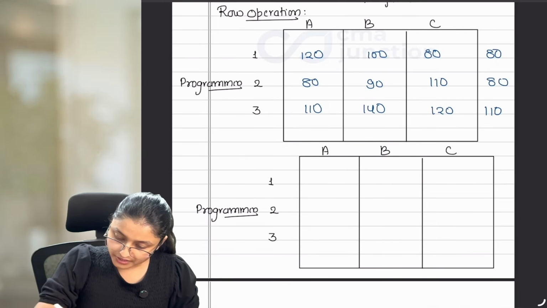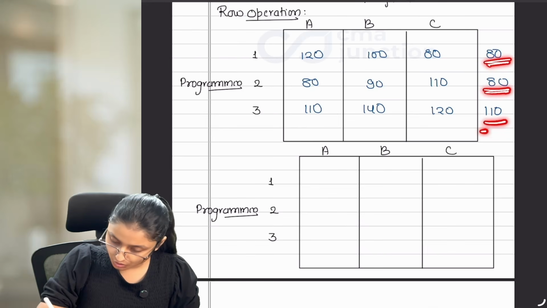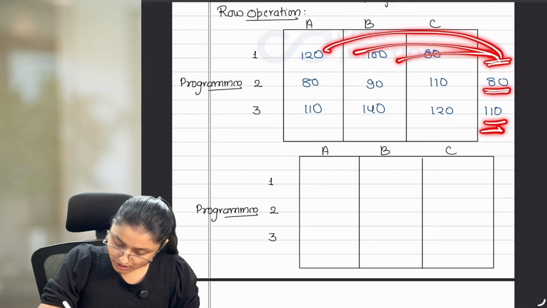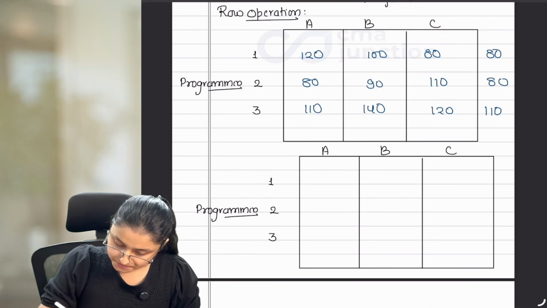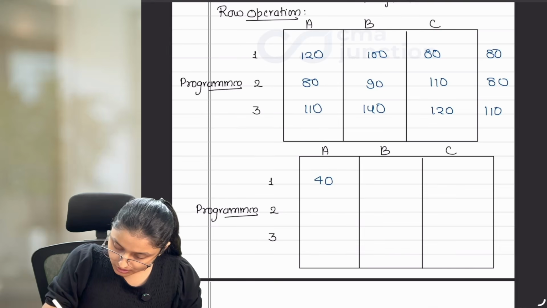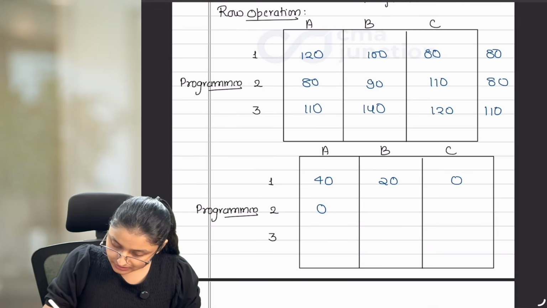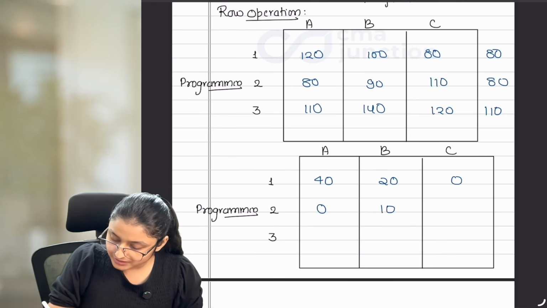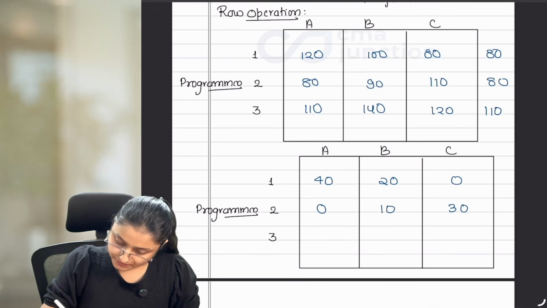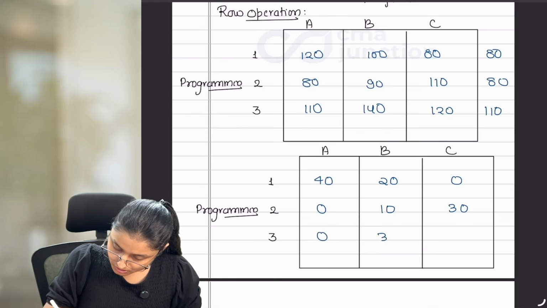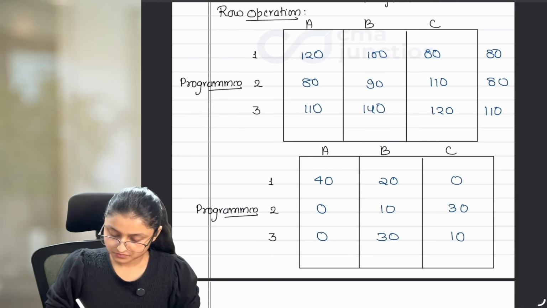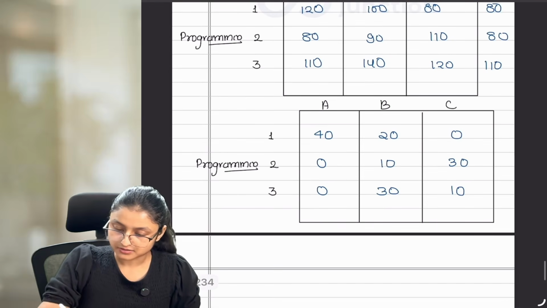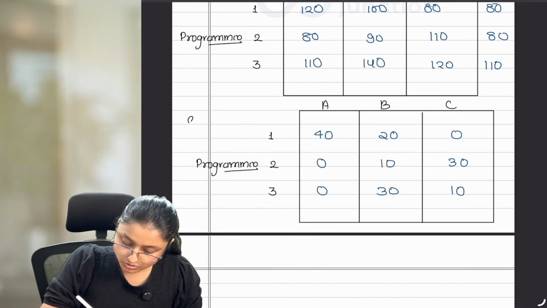So, after reducing your least value from the row, from all the elements which are there, you have to make this new table. So, 120 minus 80 is 40, 100 minus 80 is 20, 80 minus 80 is 0, 80 minus 80 is 0, 90 minus 80 is 10, 110 minus 80 is 30. Then 0, 30 and 10. Tick. After this, after row operation, what you need to do? You need to follow column operation.